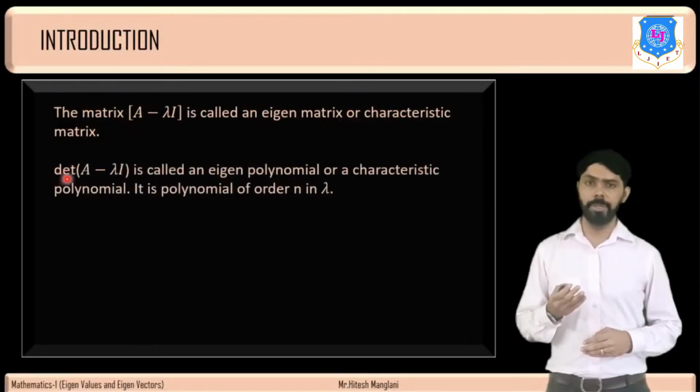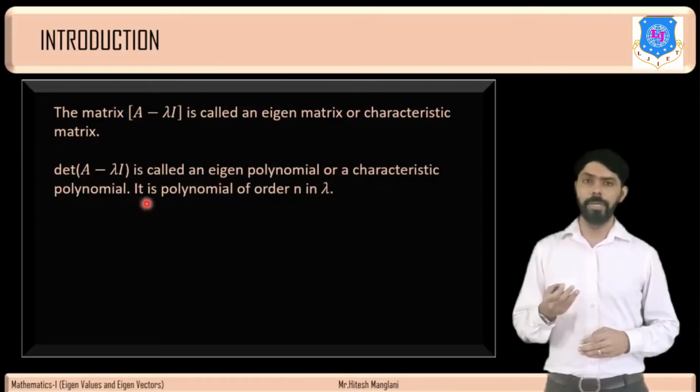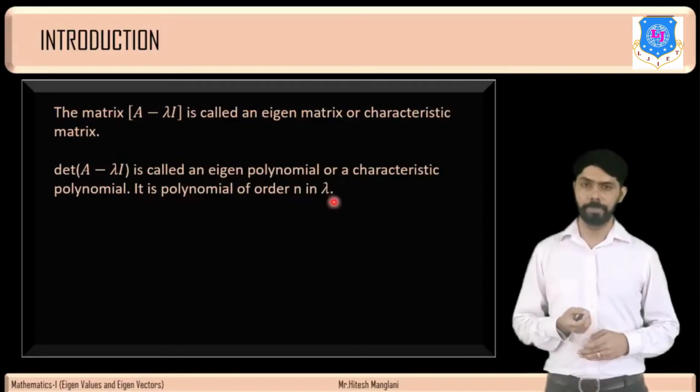Now the determinant of A minus lambda I is called an eigen polynomial or characteristic polynomial, and it is a polynomial of order n in lambda.